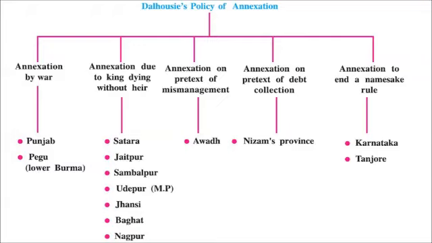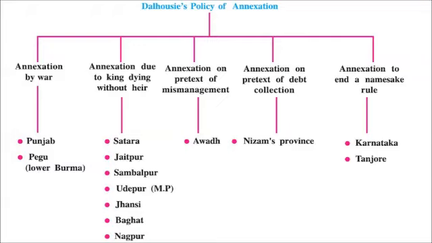Now heir means the one who is legally allowed to take over the position of the one who dies. Position, that is, it could be the throne or the money or property. But it is legal. So here he took away the property of those kingdoms where the king died without any next generation.